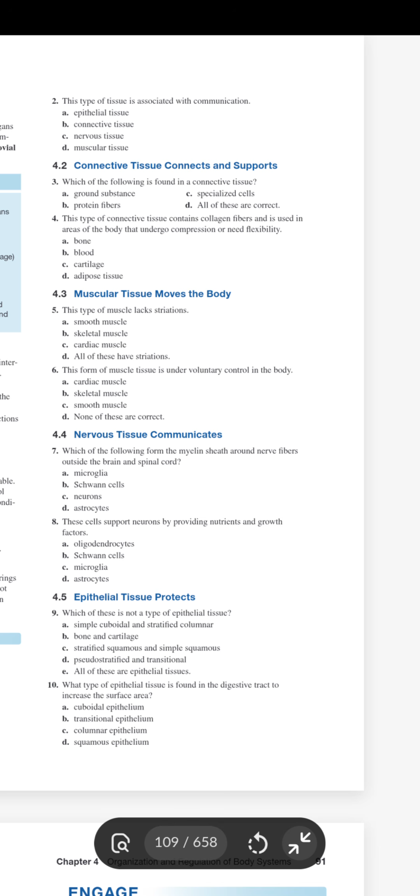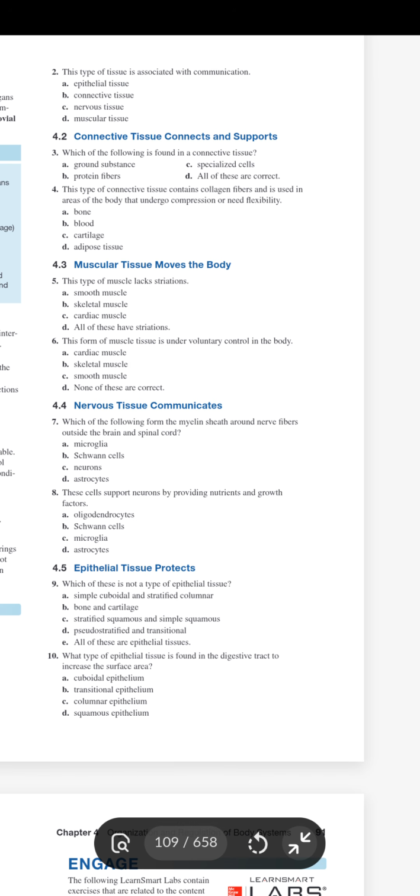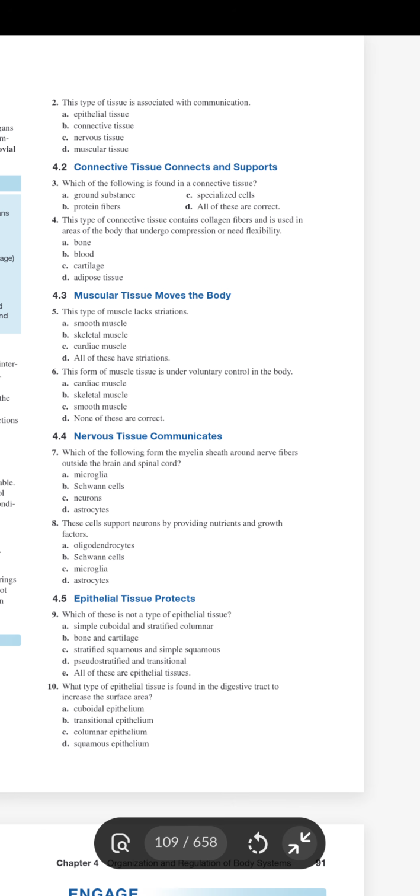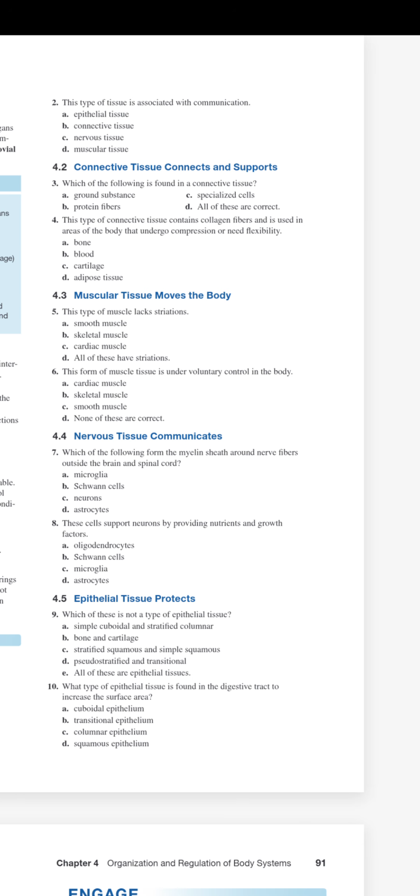This type of tissue, okay, we have 4 types of tissue. This one is associated with communication, okay. It can be verbal, it can be electrical, it can be any sort of communication. Obviously it's not communication between two humans. Since we're studying biology, think about it like between your stomach and your brain to tell you you're hungry.